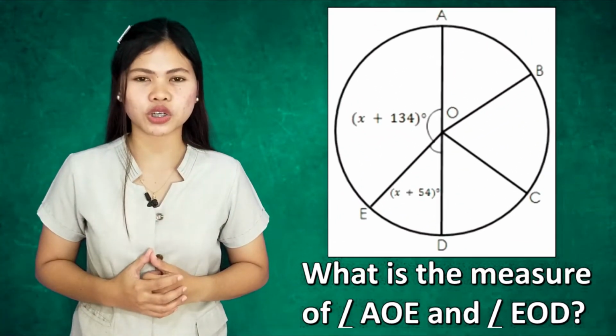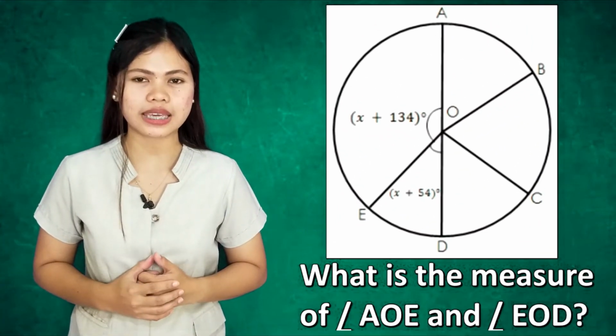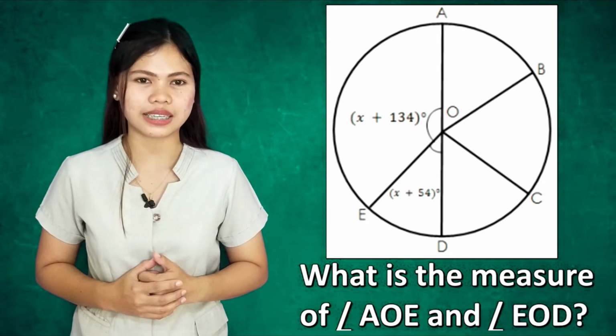This time, let us study how to solve non-routine problems on circles. Remember that in the previous modules, the different theorems on circles were introduced. We will use those theorems in solving the following problems on circles. Take a look at this illustrative example, number 1. What is the measure of angle AOE and angle EOD?